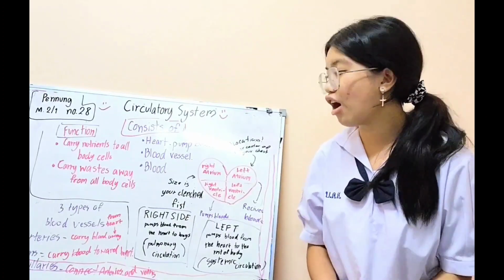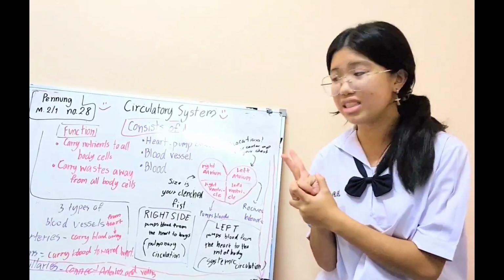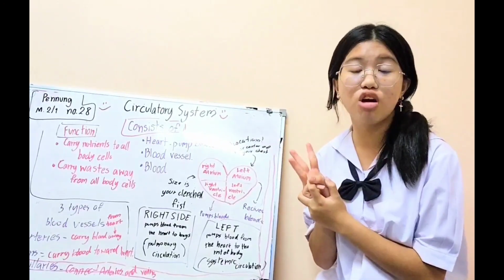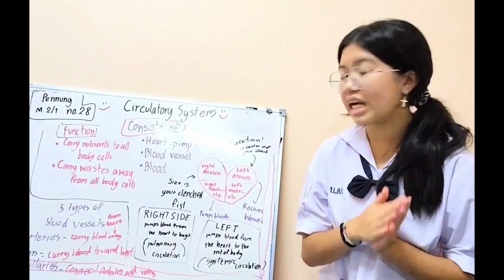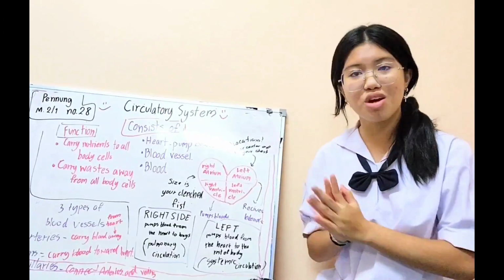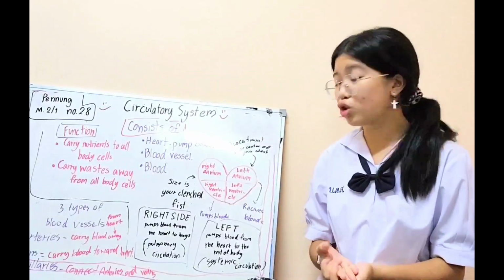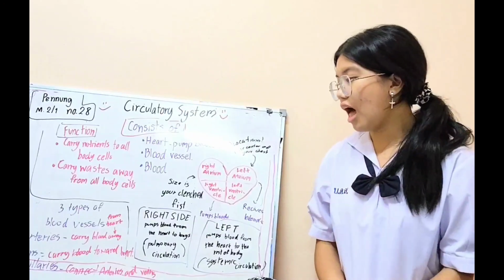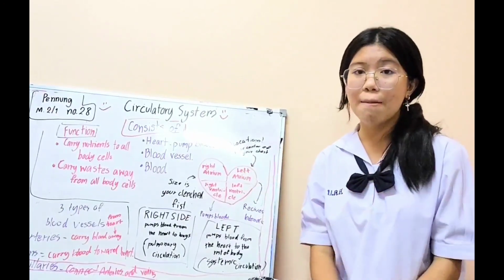The blood vessels have 3 types. The first one is arteries, second veins, and the third one is capillaries. The arteries' function is to carry blood away from the heart, and veins carry blood toward the heart, and capillaries connect arteries and veins together.